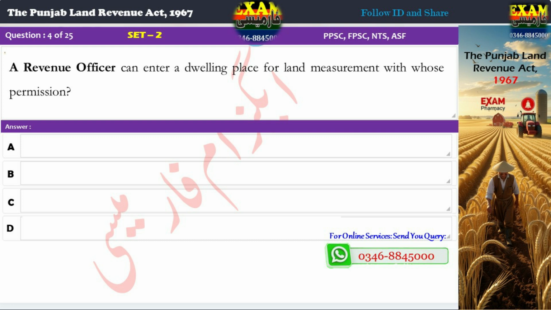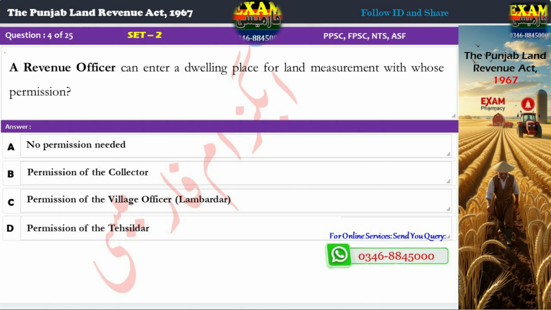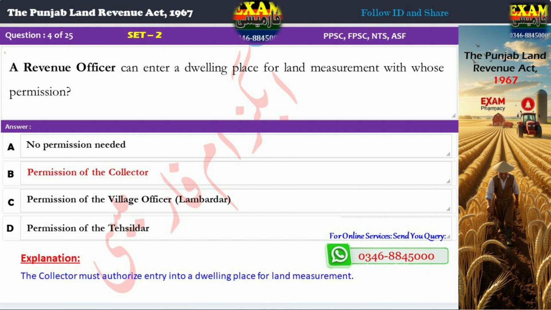Question 4. A revenue officer can enter a dwelling place for land measurement with whose permission? A. No permission needed. B. Permission of the collector. C. Permission of the village officer, Lambardar. D. Permission of the Tehsildar. Correct answer, B. Permission of the collector. Explanation. The collector must authorize entry into a dwelling place for land measurement.